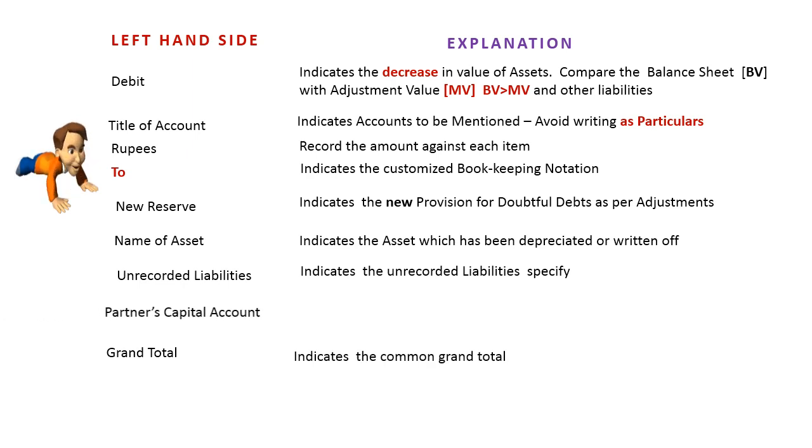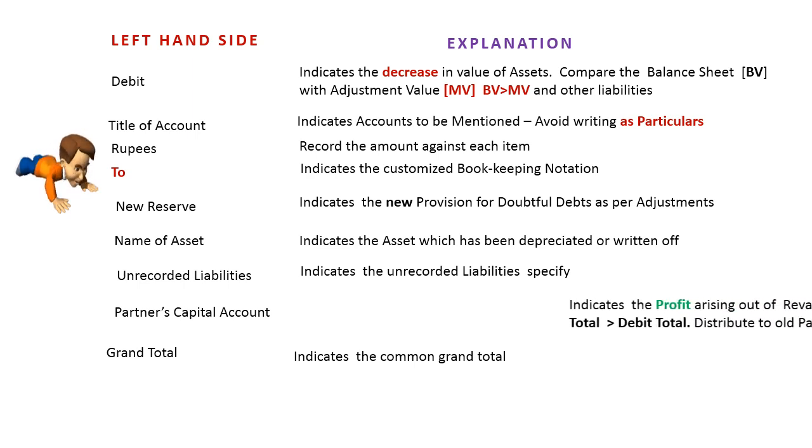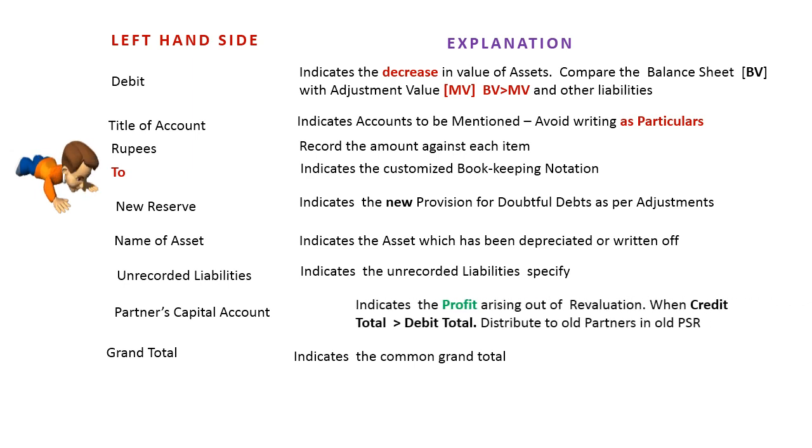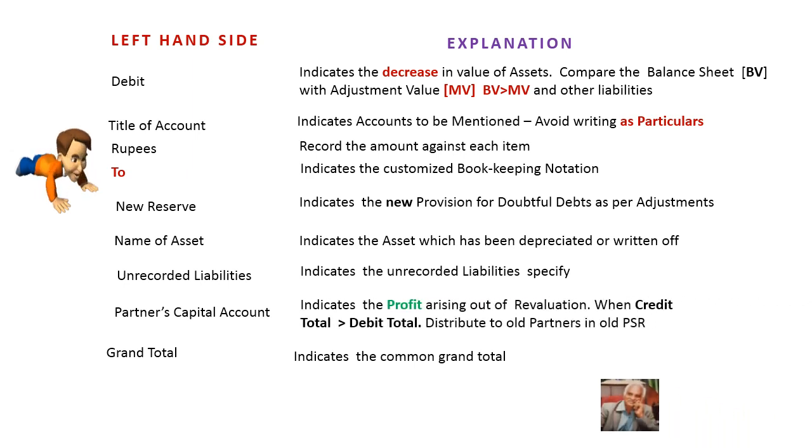Therefore, what I would like to say, the total is common. Then the difference is the revaluation profit, which will be transferred to the partner's capital account in their profit sharing ratio when the credit total is more than the debit total. These are the items based on the previous slides, which have to be explained very, very lucidly. Thank you.